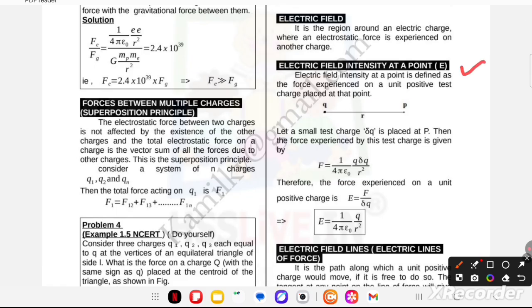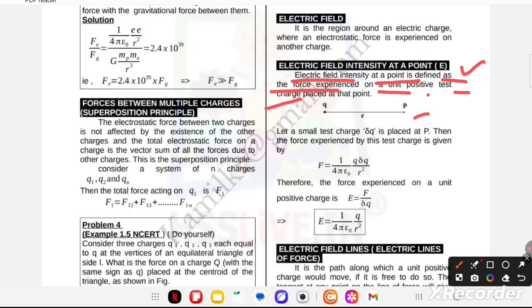electric field intensity at a point, E. Electric field intensity at a point is defined as the force experienced by a unit positive test charge placed at a point, where charge Q1 is placed at a distance r from point P.